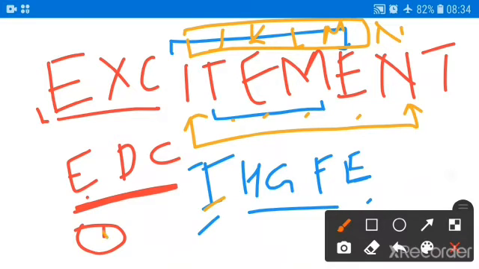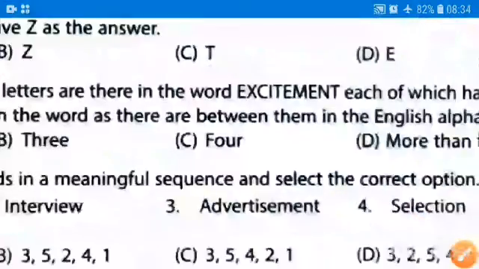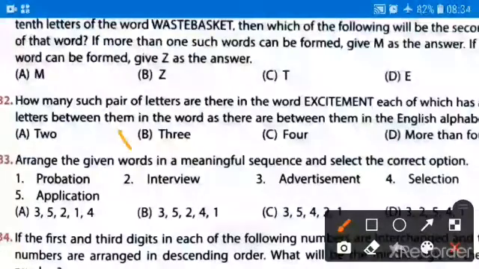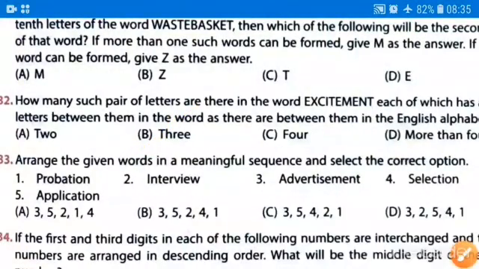This is the first one, this is the second one and this is the third one. Okay, so the correct option for this question will be option number B.